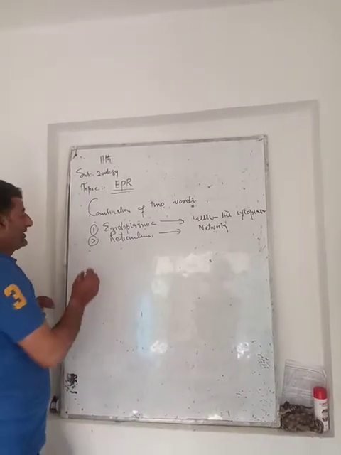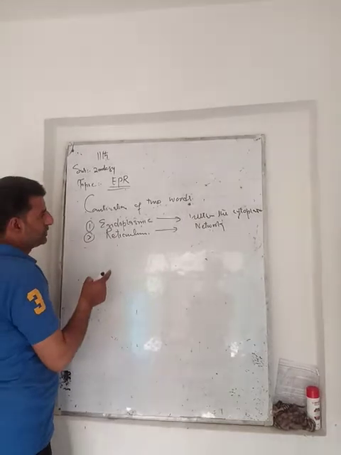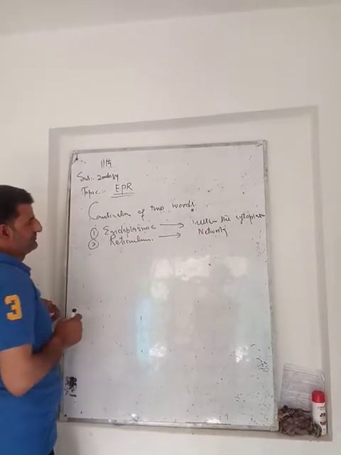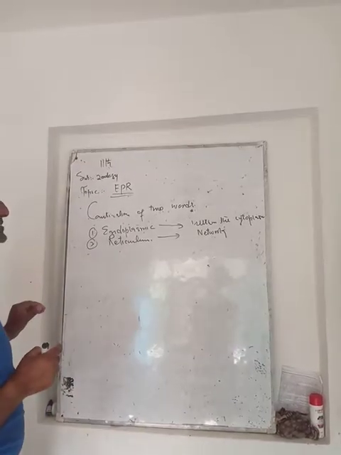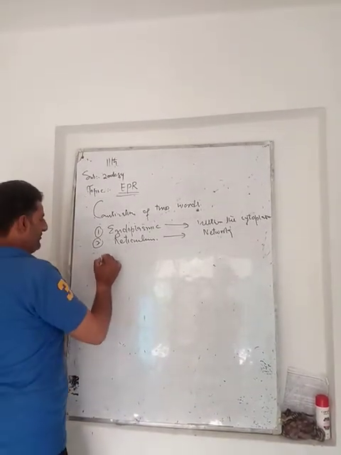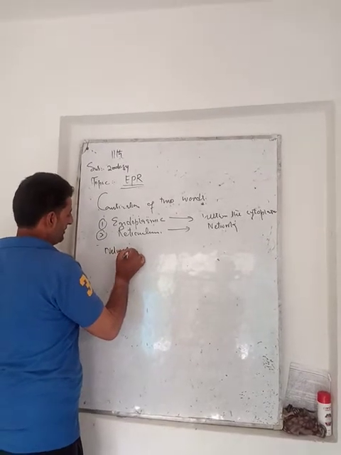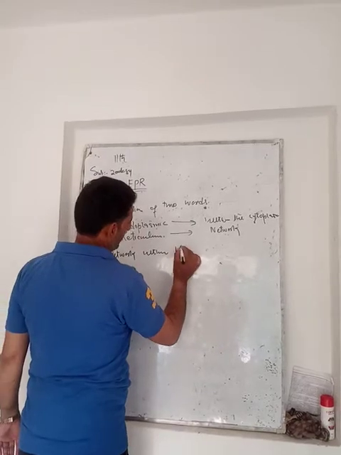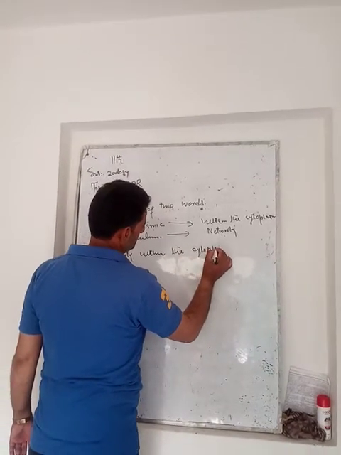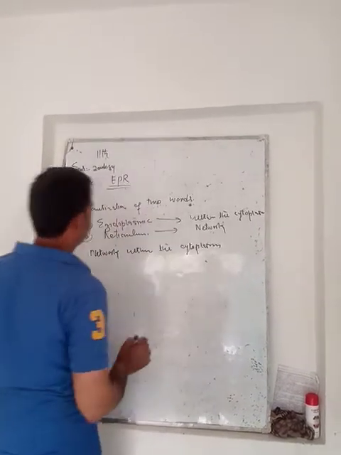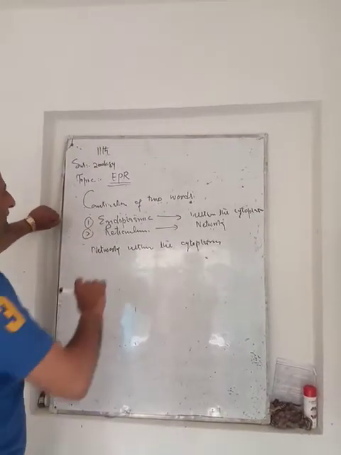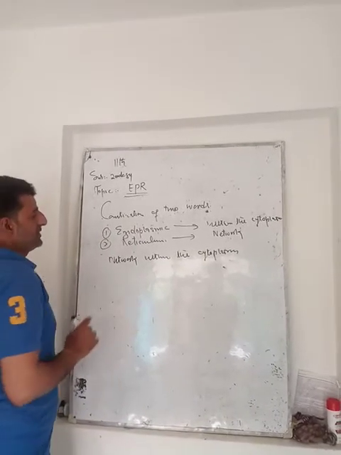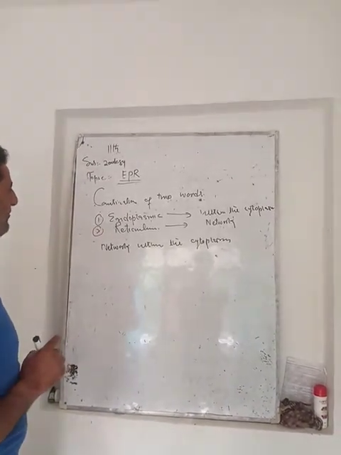Thus, we can say that endoplasmic reticulum is the network within the cytoplasm.